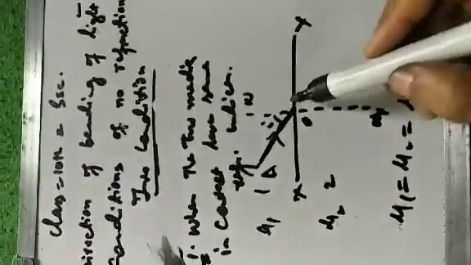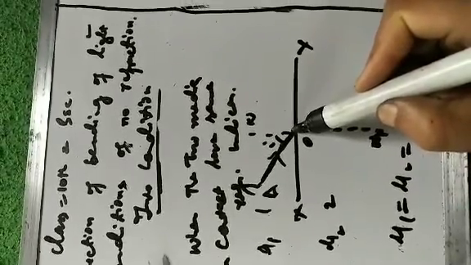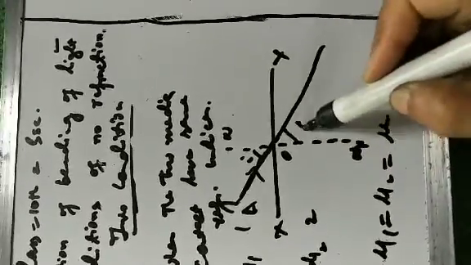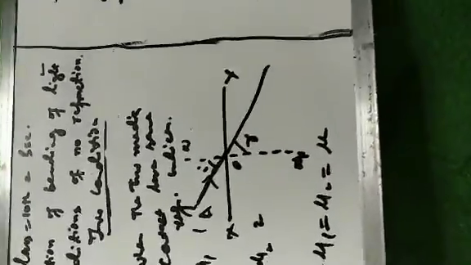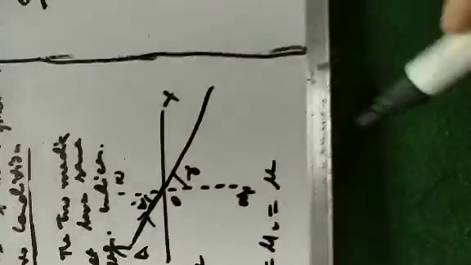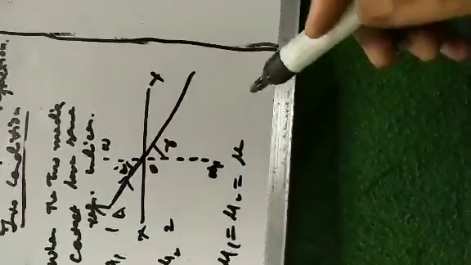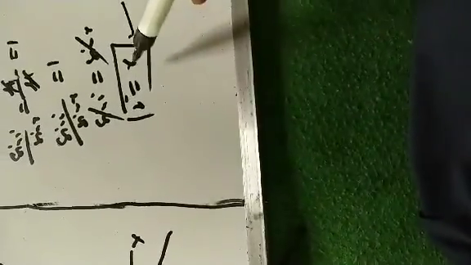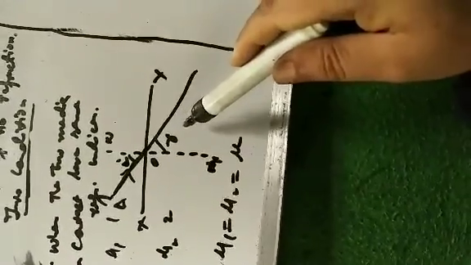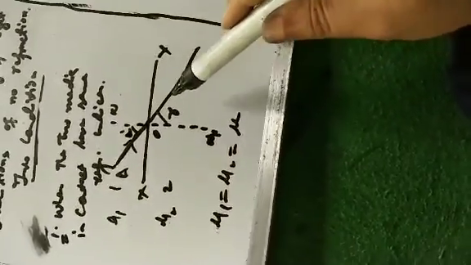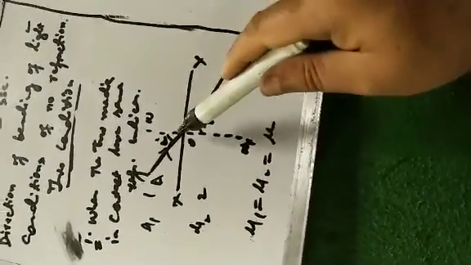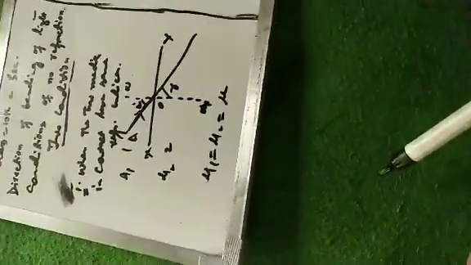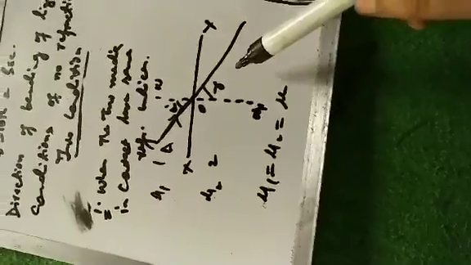So i and r, the angle between the incident ray and the normal, and the angle between the refracted ray and the normal, they are the same. So no deviation takes place, no refraction takes place. In refraction, i is never equal to r, but here i comes out equal to r, so it is not refraction. So no deviation of light takes place when the two media in contact have the same refractive indices.